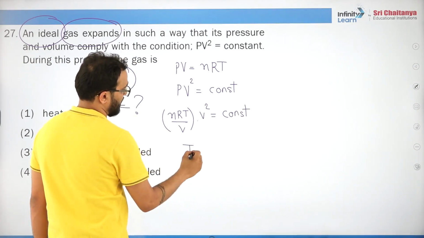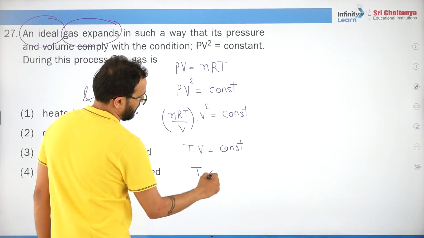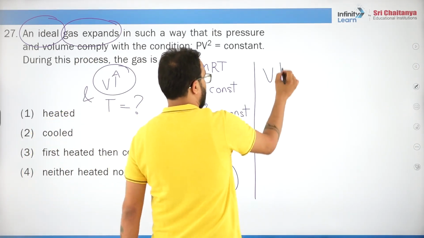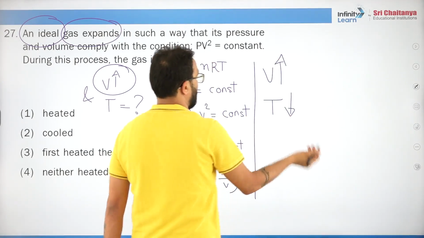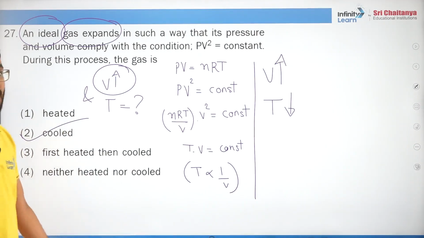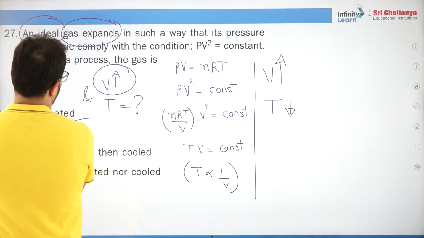So can I say that TV is constant? So can I say that temperature is inversely proportional to volume? So if volume is increasing, temperature is decreasing, so it is cooled. With expansion, gas is cooling.